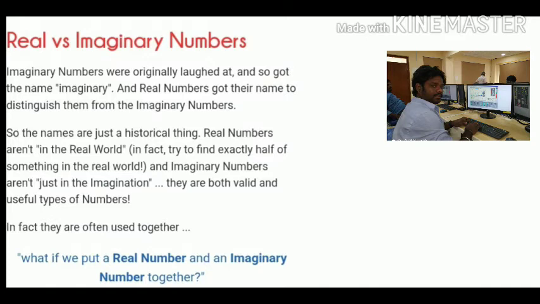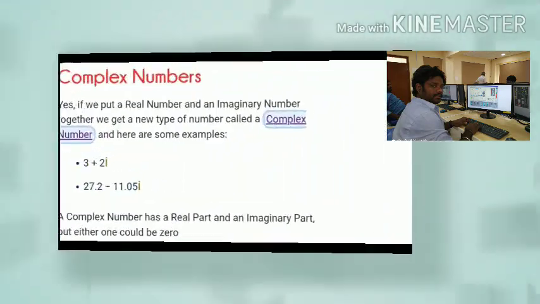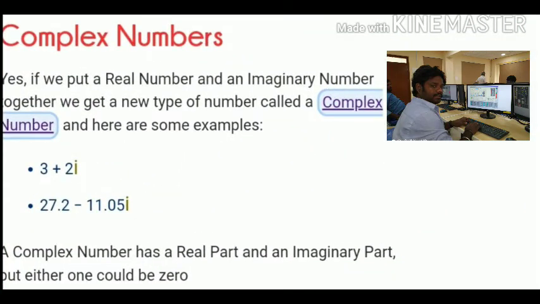Real numbers aren't the real world. In fact, try to find exactly half of something in the real world. And imaginary numbers aren't just imagination. They are both valid and useful types of numbers. In fact, they are often used together. When we put a real number and an imaginary number together, that is called a complex number.